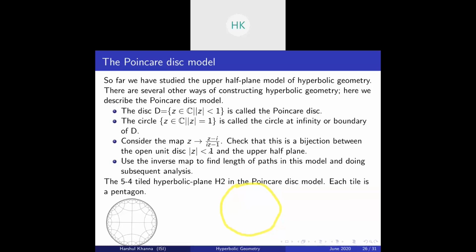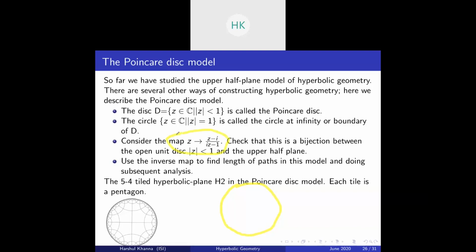Now, what we want to do is transfer our metric from the previous model, the half plane model, to this disk model, so that things don't change. So consider this map z to (z minus i) over (iz minus 1).